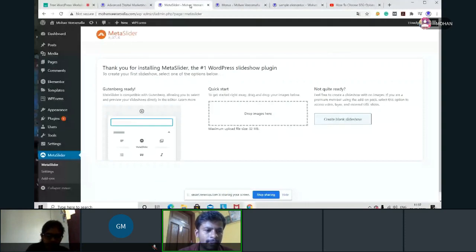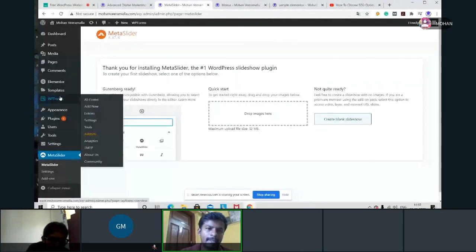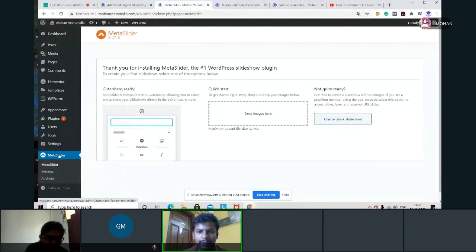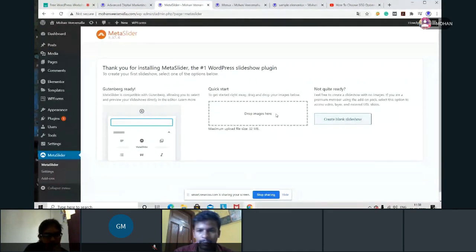Now I've taken Meta Slider and that is available in my dashboard. Now, what we did in the contact form, we went to WP Forms. There we created a form, and that form we showed in the contact page. Here also you have to create a slider and show it in the page. The same procedure for this also. So here what I will do is it is asking to create a blank slideshow. Now I'll go to this Meta Slider, create blank slideshow.